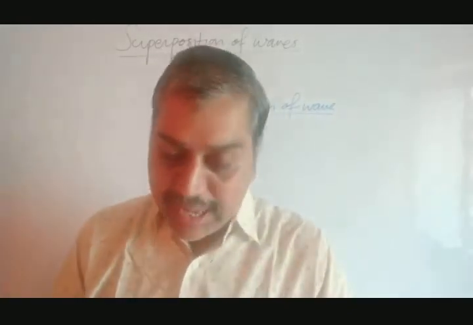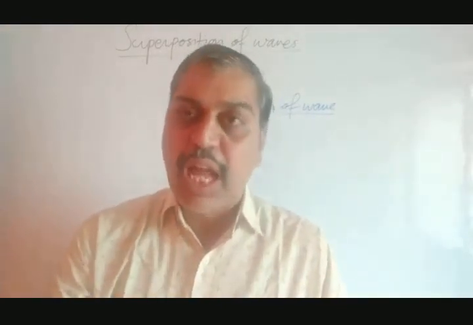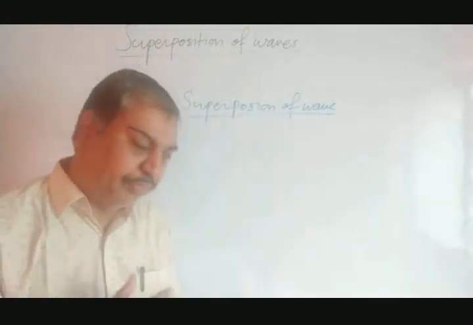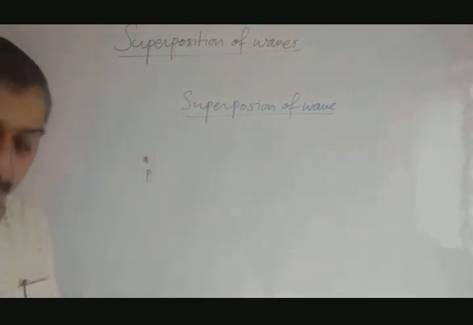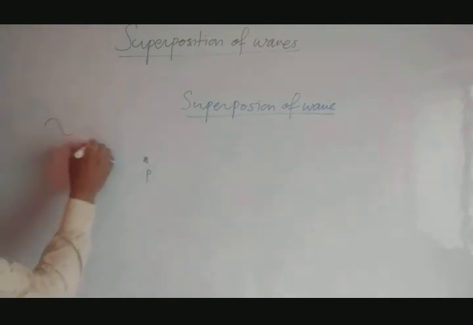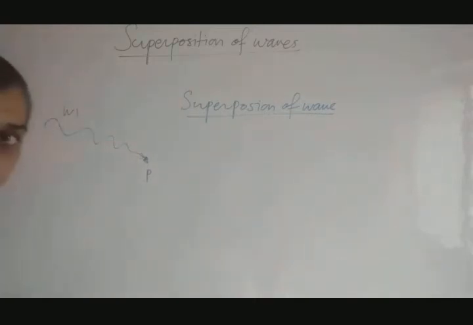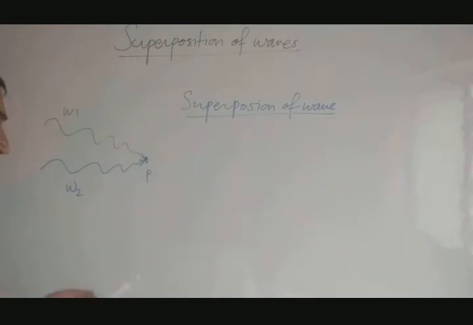Now the second paragraph, what have they done? When two waves come at a single point, how do they behave, how does the resultant displacement occur? Let's start with one example. Suppose this is the point P, where the two waves are coming. Suppose this is the first wave coming at point P, it is W1. This is the second wave coming at point P, it is W2.